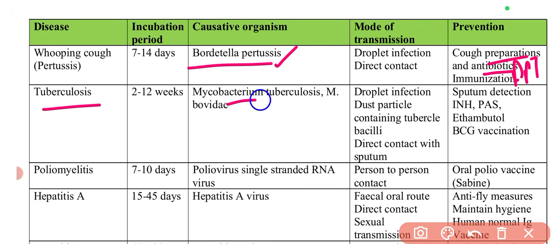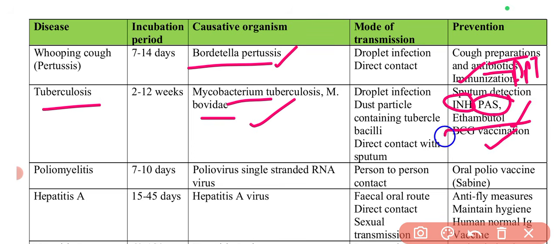Then for tuberculosis, Mycobacterium tuberculosis and bovis. And here prevention can be done, with the sputum detection test. Isoniazid can be given, para-aminosalicylic acid, ethambutol. The BCG vaccine is the most important thing that you have to remember. We have discussed this question in the previous subjects also. So BCG is Bacillus Calmette-Guerin, so this is important.